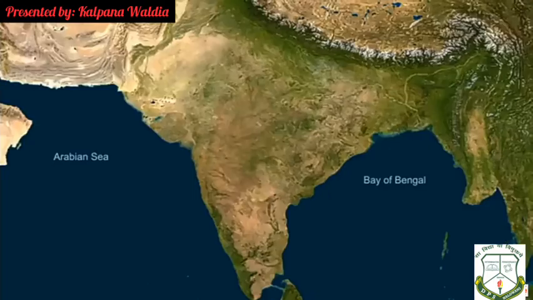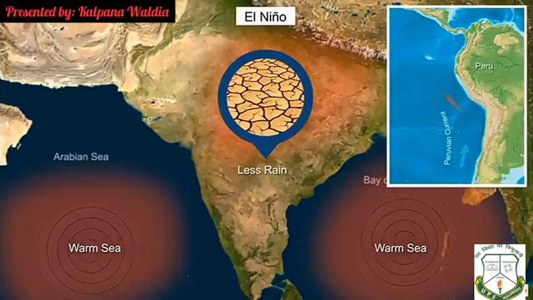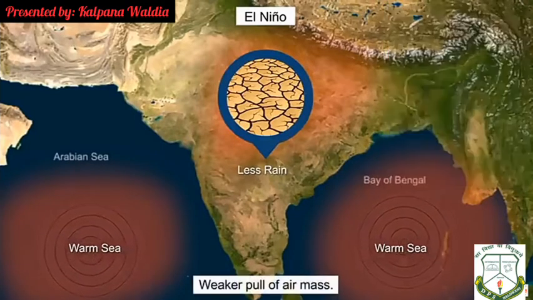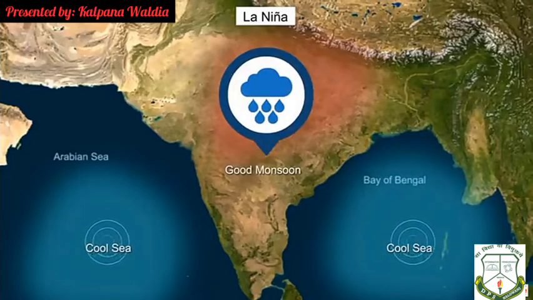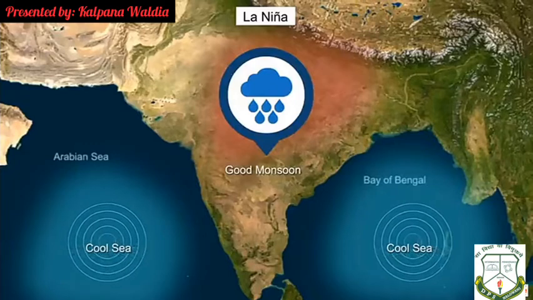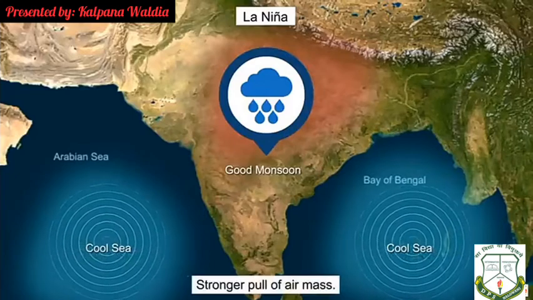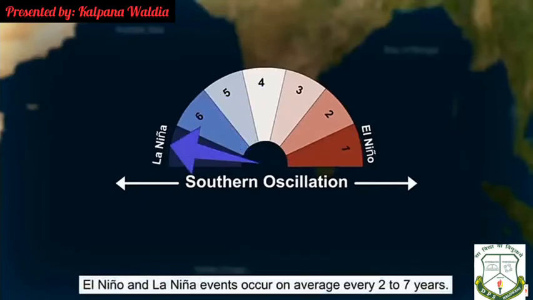During El Nino, the monsoon will be weaker and comes late in India, as summer is cooler and the surrounding sea and ocean temperature remains warmer than usual. The Peruvian cold current is replaced by a warm current. Therefore, the pull of air onto the landmass would be weak. La Nina is good for monsoon conditions, as the temperature over the sea remains cooler and the pressure difference between land and sea is very high. So, the pulling of air mass from the sea to land is very intense. El Nino and La Nina events occur on average every 2 to 7 years.